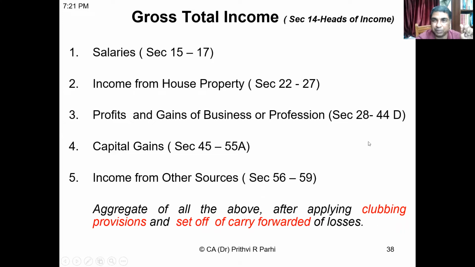One is clubbing provision, and the second is set off of carry forward losses. Friends, we need to understand these 2 things. Both are 2 separate chapters. So far as your syllabus is concerned, you'll be learning them at the appropriate time.